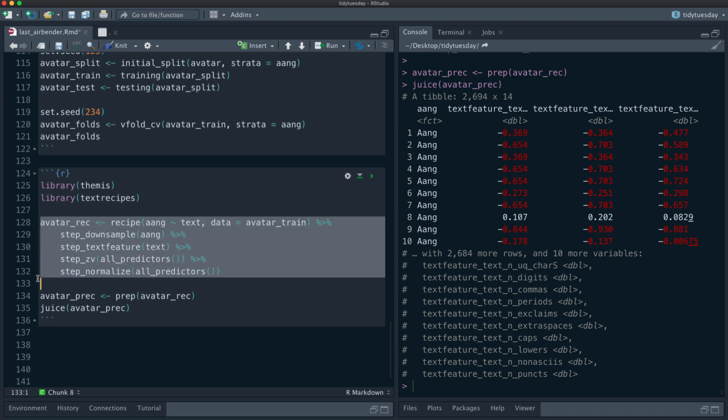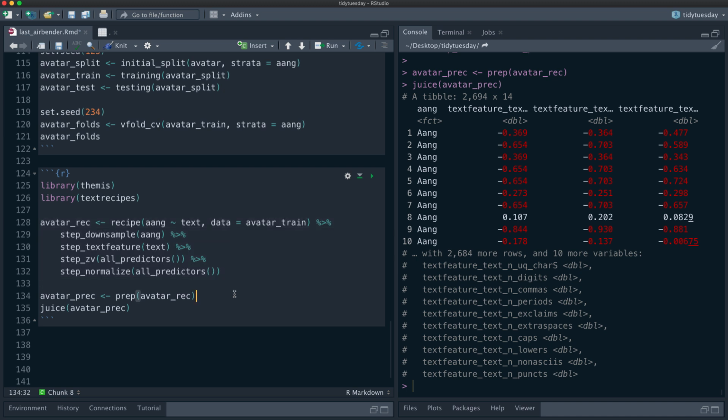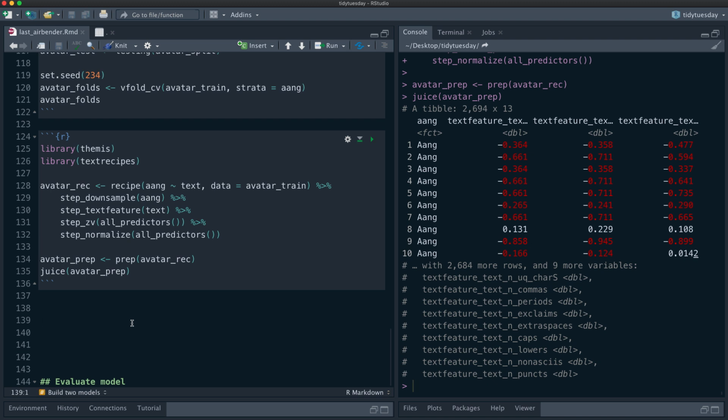When you declare the recipe here, you're specifying what's going to happen, what you want to do, but you're not actually estimating anything. You're not finding out which of the predictors actually have zero variance. You're not estimating the means and the variance here. That happens in prep.